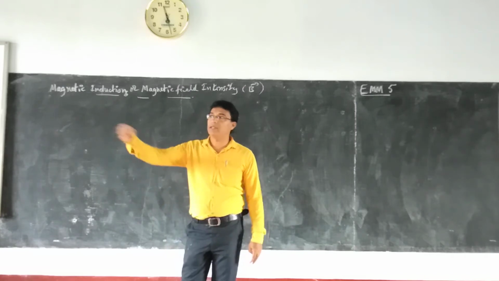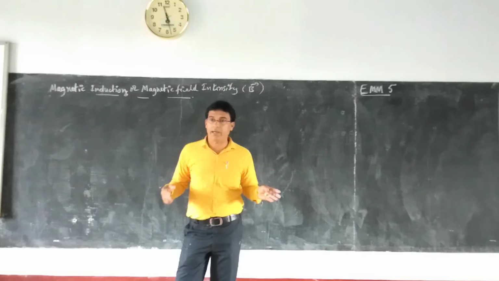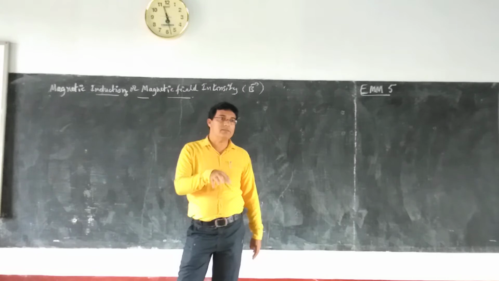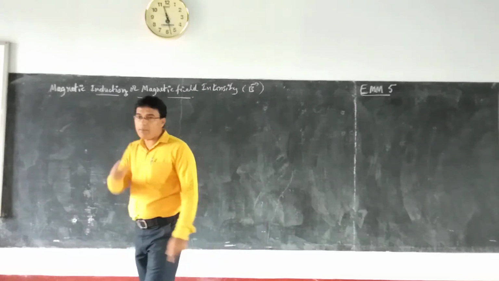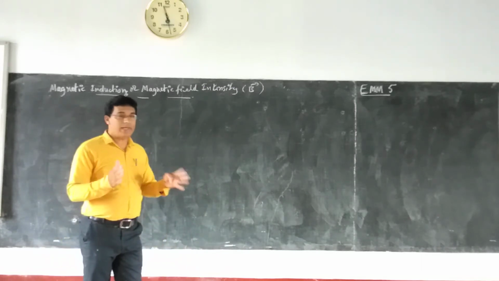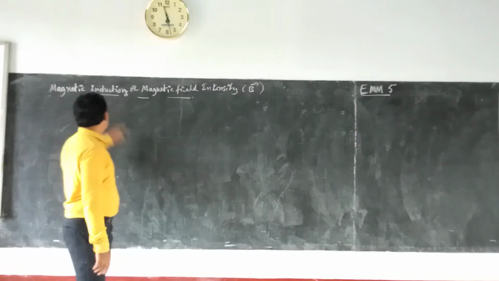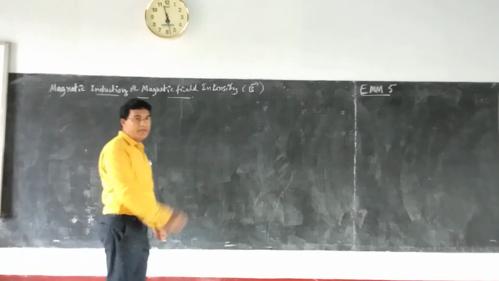If you bring another magnet near to this magnet, in the space surrounded by the first magnet, and the second magnet experiences some magnetic force, then such a space around a magnet is called the magnetic field. And the strength of the magnetic field can be measured as magnetic induction or magnetic field intensity.